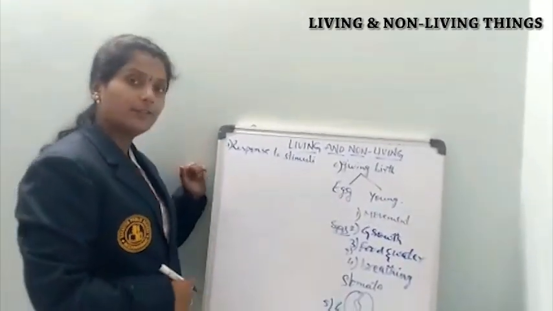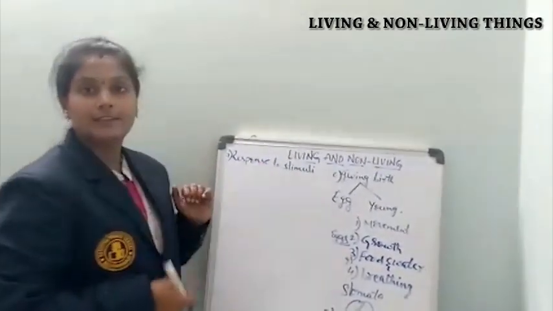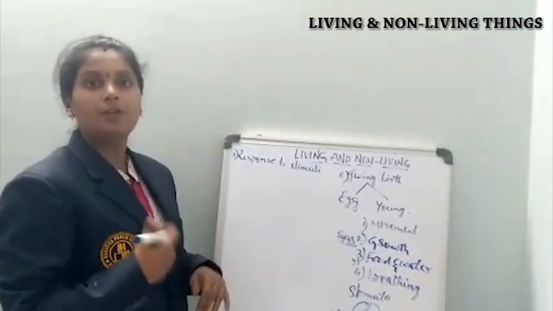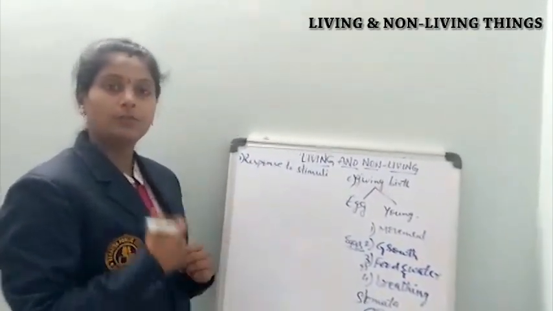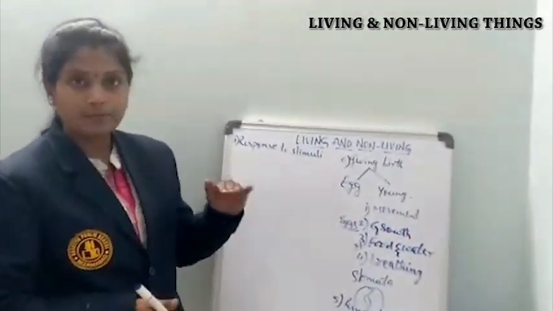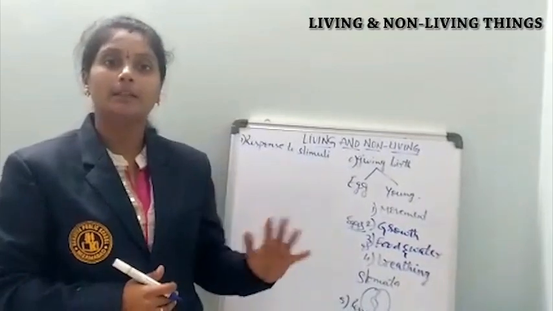Next characteristic feature is response to stimuli. That means some plants or animals will be showing some reactions to the light, to the touch and to the heat. So in that way, how will those organisms be responding?